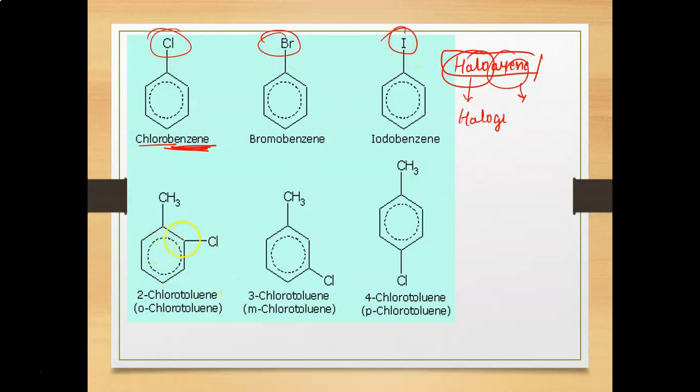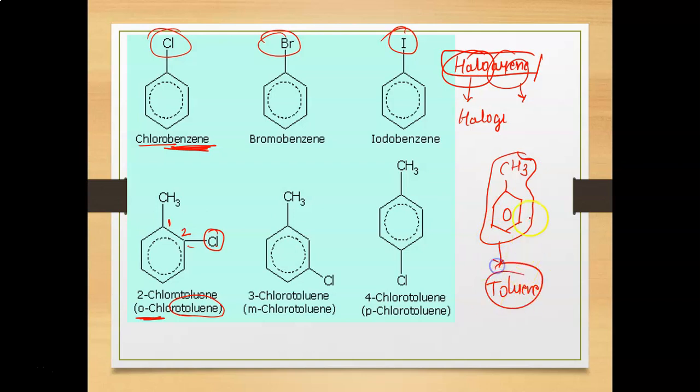And I already told you that if the halogen is attached at the second position, then this is known as ortho. So this is ortho-chlorotoluene. Toluene is the name of that aromatic part.